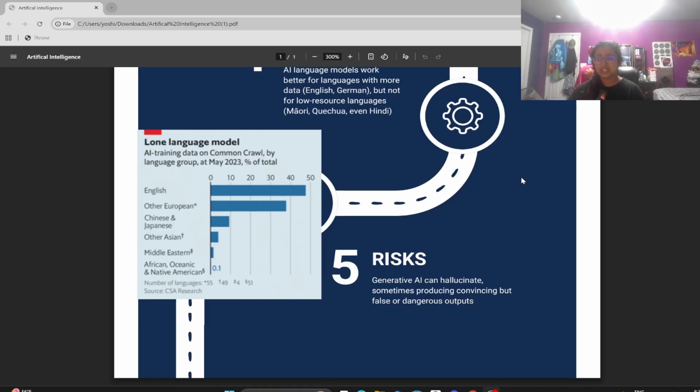This especially can be very risky in medical situations where it can just make up stuff. What if AI told you that you don't have cancer because of this, this, and this, but then it turns out that the patient does have cancer? Just looking at images is not going to help the AI.